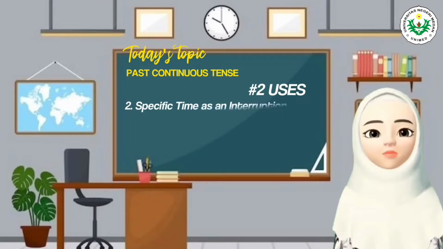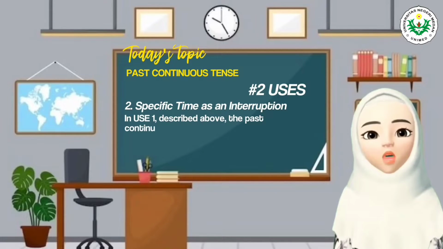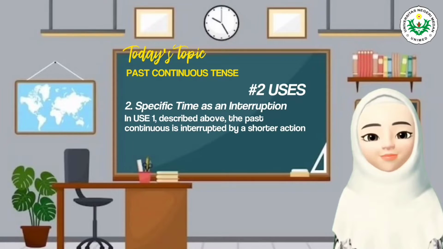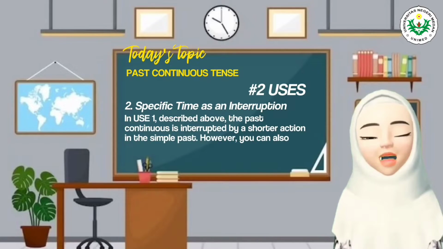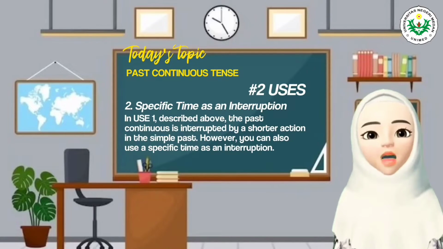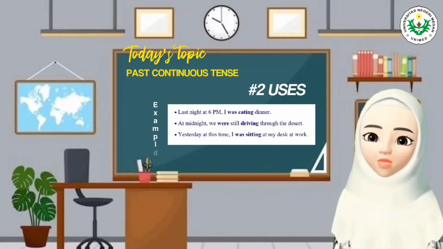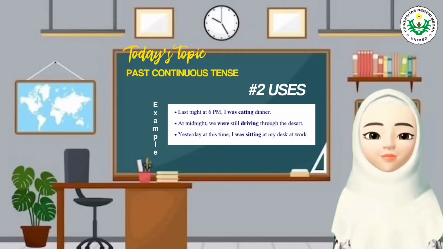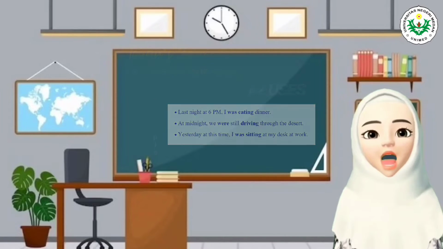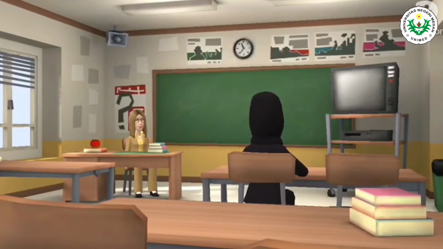And use number 2 is specific time as an interruption. In use 1, described above, the past continuous is interrupted by a shorter action in the simple past. However, you can also use a specific time as an interruption. Example: last night at 6 p.m. I was eating dinner. At midnight, we were still driving through the desert. And the last, yesterday at this time, I was sitting at my desk at work.